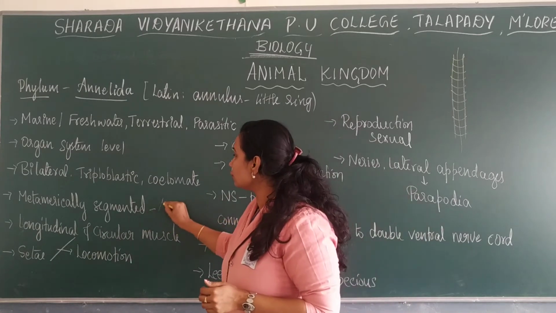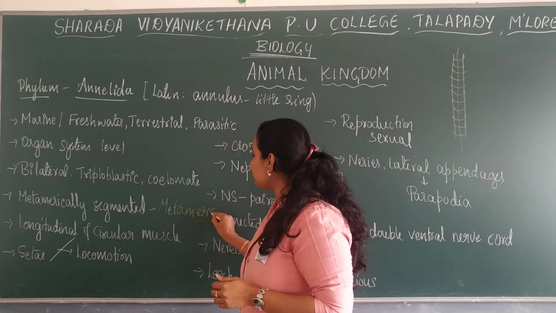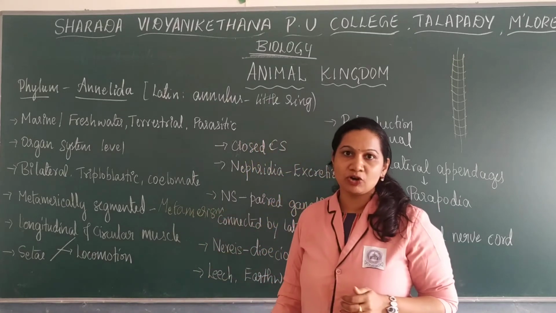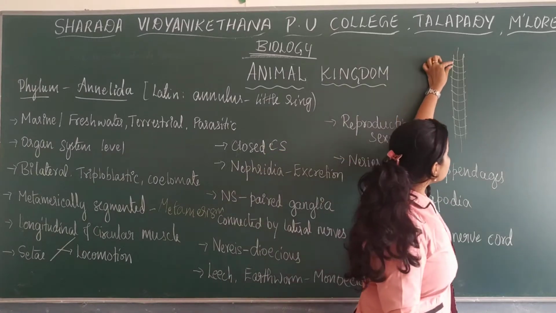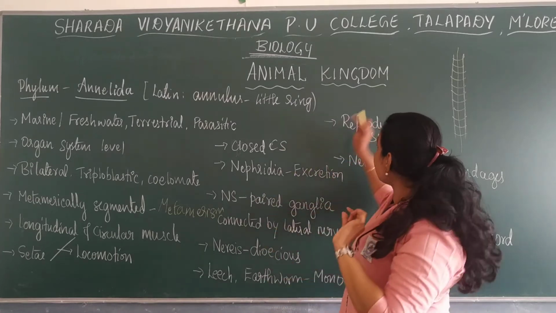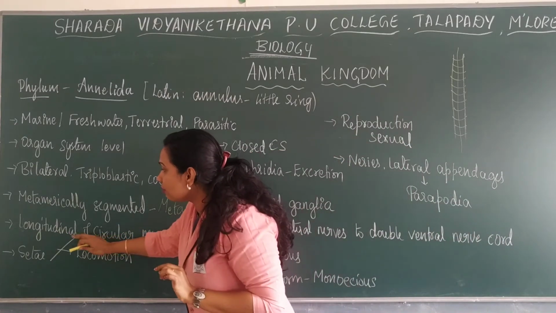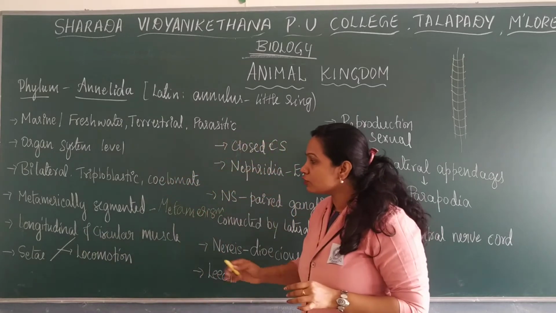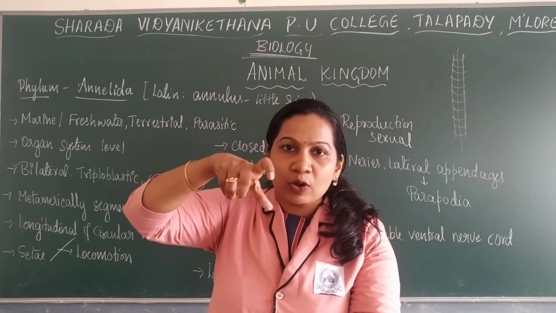This process is also known as metamerism. Their body consists of metamerically segmented parts. Each segment is known as a metamer. Their body also consists of longitudinal and circular muscles. They mainly have forward and backward movement.